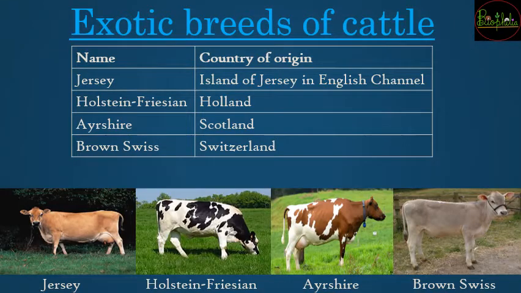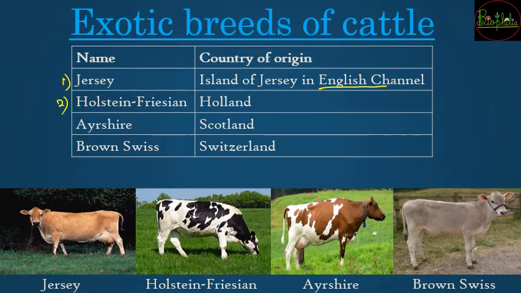So now what are some examples which can help you to identify the exotic breeds of cattle. Exotic breeds है यानी वो out of India से breeds लाए गए हैं, and these breeds majorly are the four which are going to be very popular in India. The first one is going to be the Jersey cow, which is going to be originating from the island that is Jersey in English Channel. So इंग्लैंड के पास में ये आइलैंड है from where the Jersey cow has been originated.